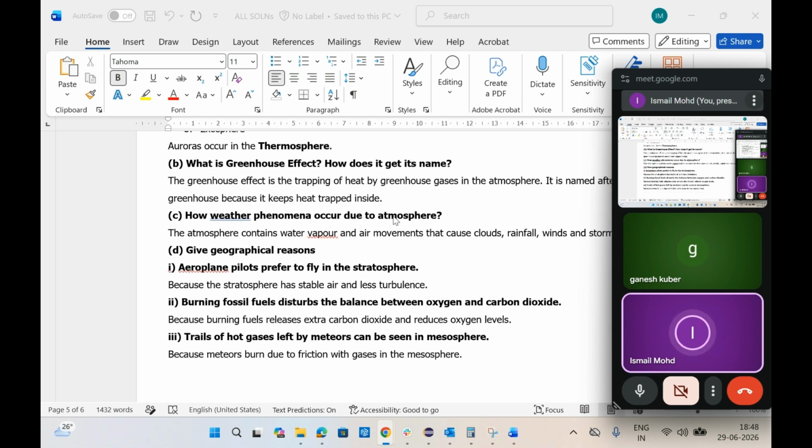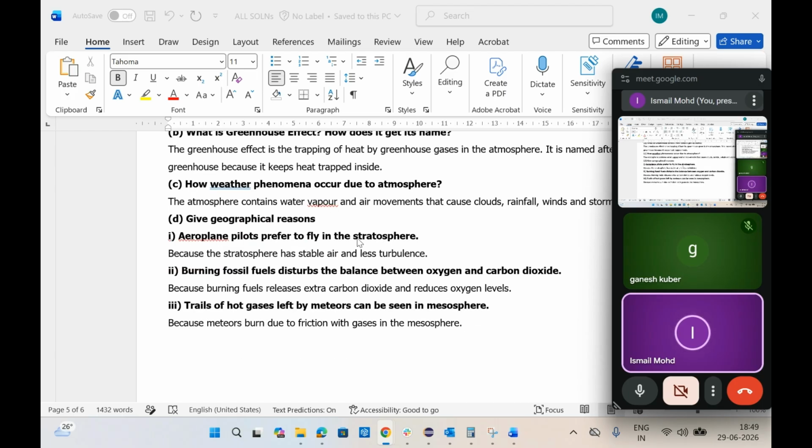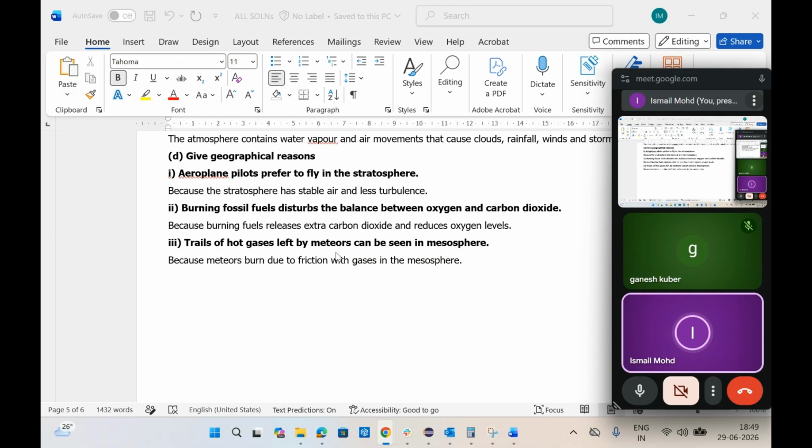How weather phenomena occur due to the atmosphere: because of the movement of all of these things. It contains water vapor, there is a movement of air, and this causes floods, rainfall, wind, storms, all of these things. Aeroplane pilots, this is very important, it will come, so you have to remember it: the stratosphere is free of weather disturbances. There are no weather disturbances, perfectly suitable for flying in the air. So aeroplane pilots prefer to fly in the stratosphere.